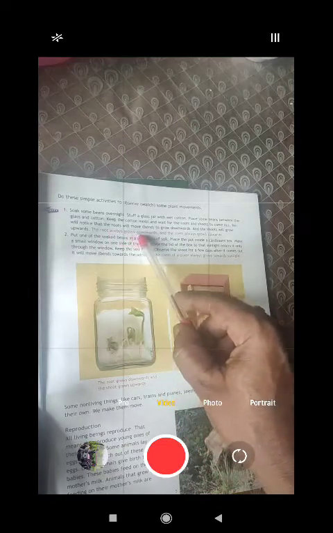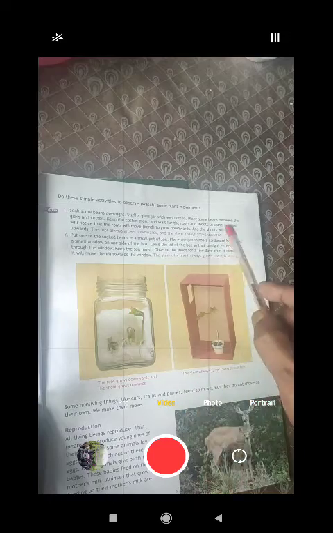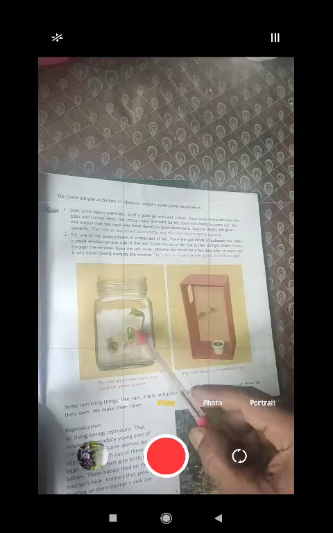The root always grows downwards and the stem always grows upwards. This is the stem actually, you can call. So this thing you can do. Okay, first you do this.